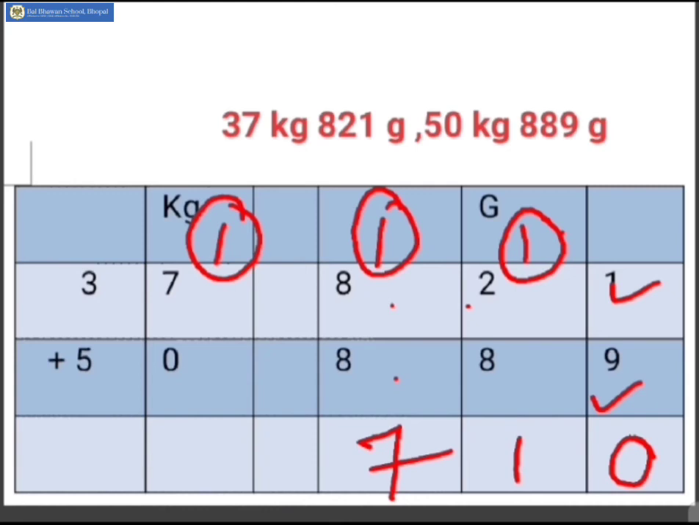But let us add it according to the place values. Out of 37, let's take 7. First, 7 plus 1 would be 8. 8 plus 0 will be 8 again. And 3 and 5 will be 8. So the value is 88 kilograms 710 grams.